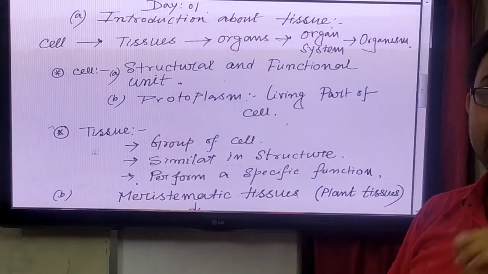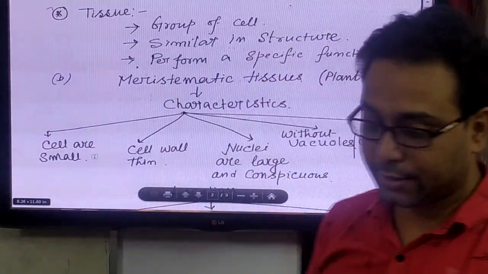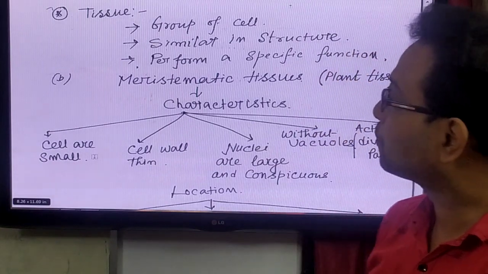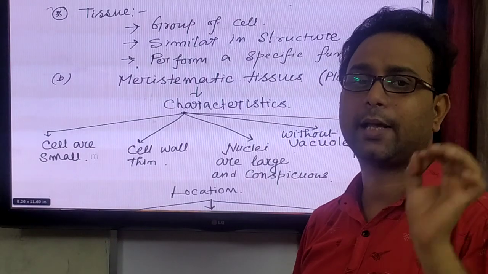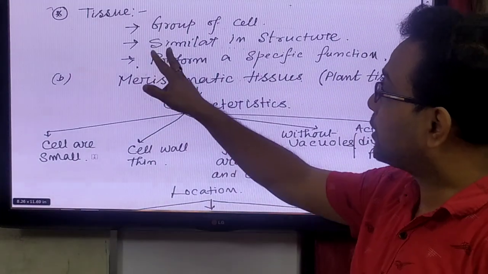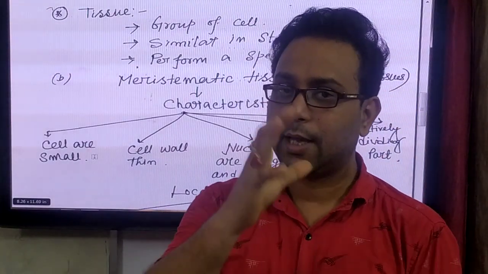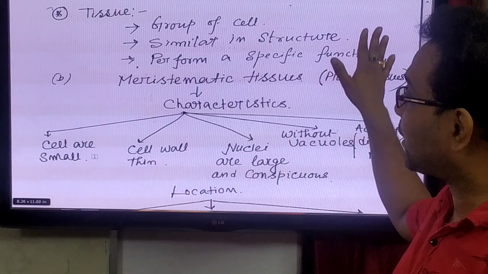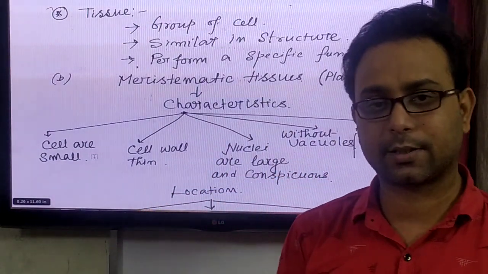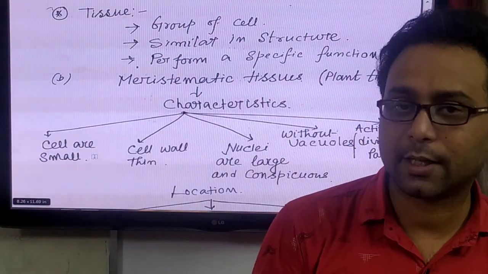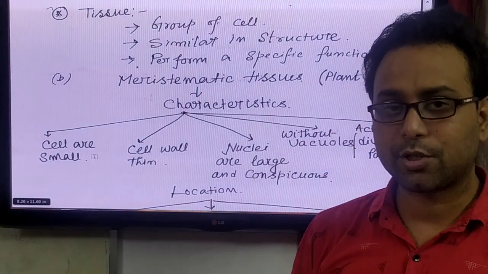So now we are defining the tissue. This is the most important definition. What is a tissue? It is a group of cells, number 1, not a single cell; unicellular organisms have no tissue. Similar in structure, their structure is more or less similar in nature. Another one, they perform a specific function. Like meristematic tissue, which has meristem cells. All the cells are similar in structure and similar in function. So we call it the meristematic tissue.